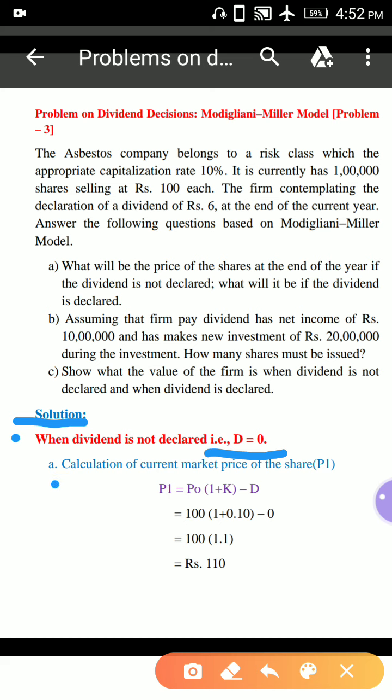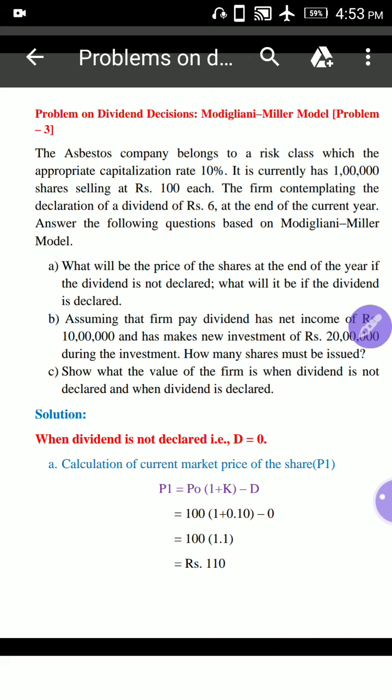Here is the calculation of the current market price of the share. P1 is equal to P0 into (1 plus K) minus D. This is the formula. P0 means the market price of the share, or selling price of the share, which is given as 100. So P0 is equal to 100.